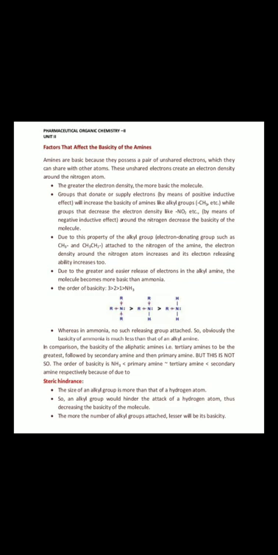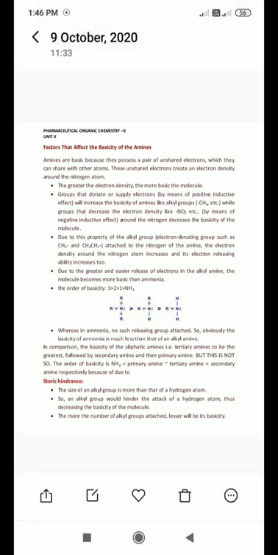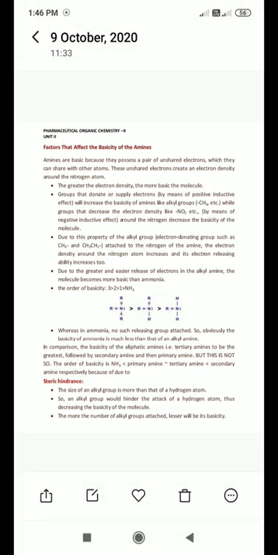Likewise, you should keep in mind what happens when the positive inductive effect acts on the amines, and what happens when the negative inductive effect acts on the amines. Okay, now due to this property of the alkyl group, electron donating groups such as methyl and ethyl attached to the nitrogen of the amine increase the electron density around the nitrogen.